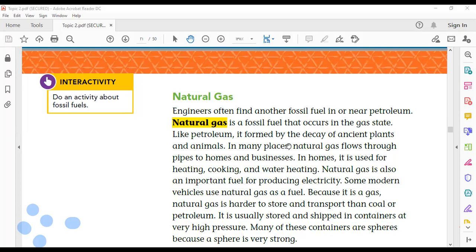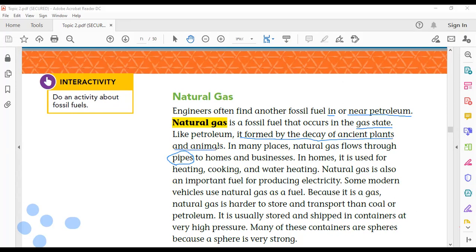How is natural gas carried to homes or to businesses? In many places, it is carried to homes and businesses through pipes. Okay? It is in the gas state. Please highlight these points. It is a fossil fuel that occurs in the gas state. It is found in or near petroleum. It is formed by the decay of ancient plants and animals.